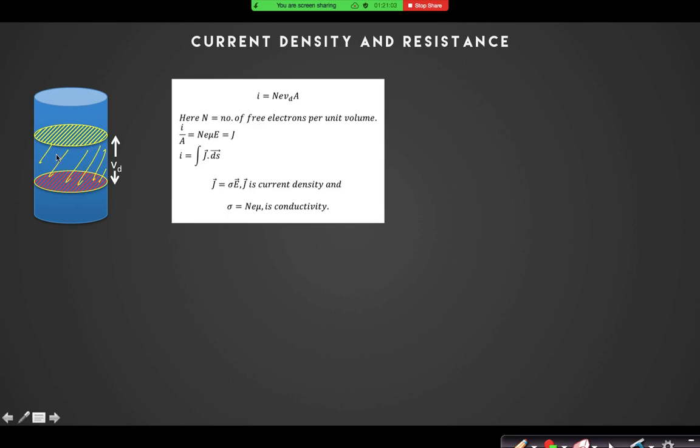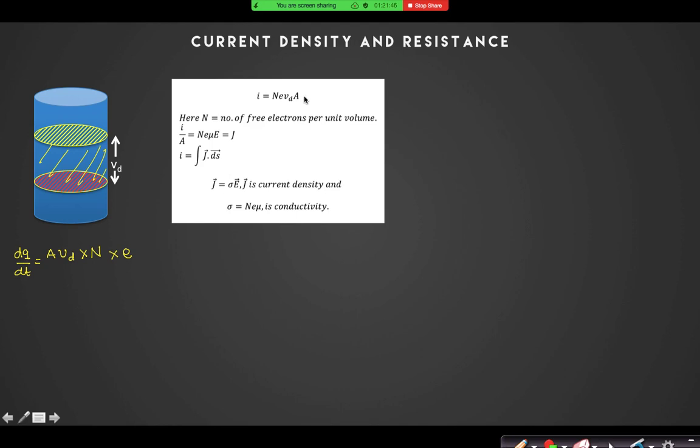If capital N is the number of free electrons per unit volume, which also depends on the property of the material of the conductor, then N into A Vd is the total number of electrons that can cross that yellow colored surface in 1 second. If I multiply it with the electronic charge, this is the charge per second crossing that surface area. Yes or no?